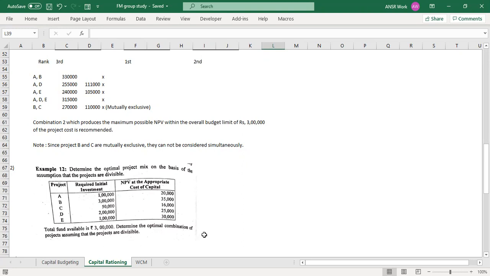Now, can somebody calculate the PIs and tell me how much is the PI for ABCDE very quickly? Do the calculation yourselves. When we are solving questions together, it seems very easy, but if I ask you something about IRR, most of you won't be able to recall.